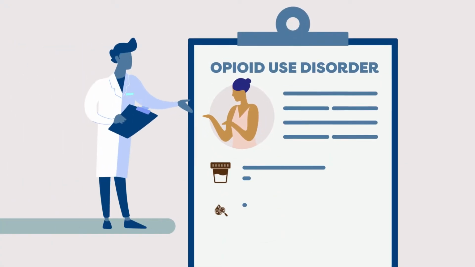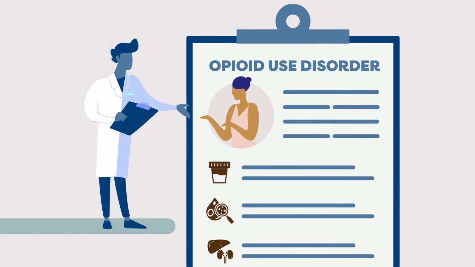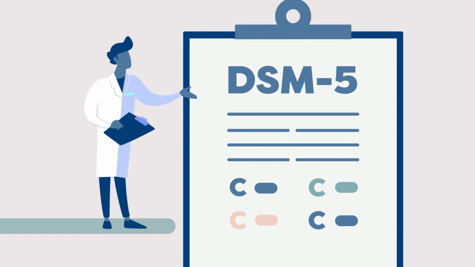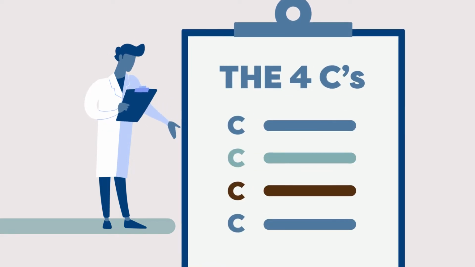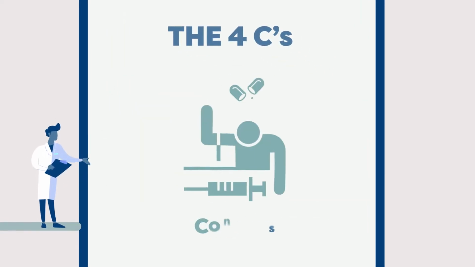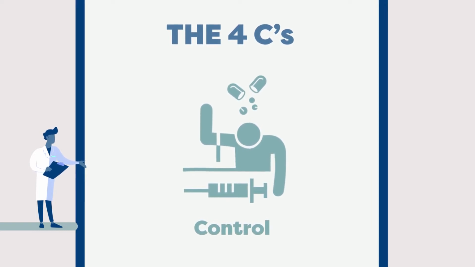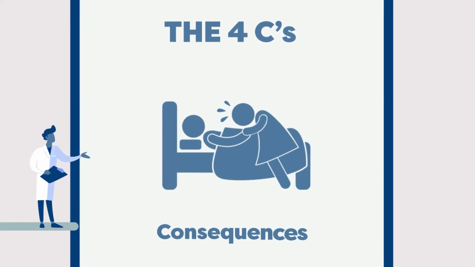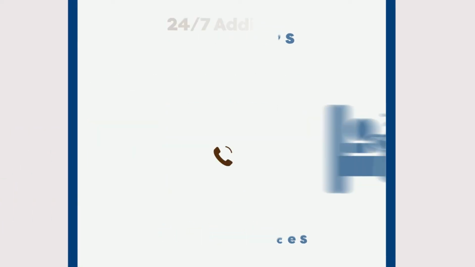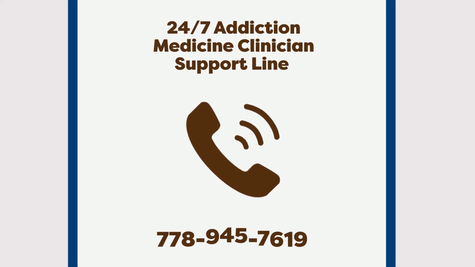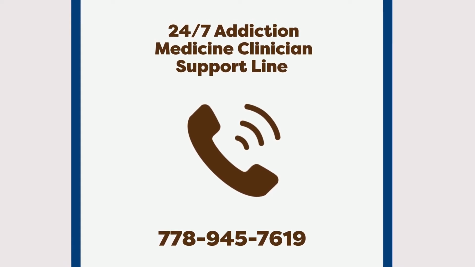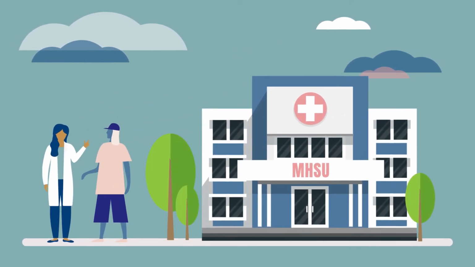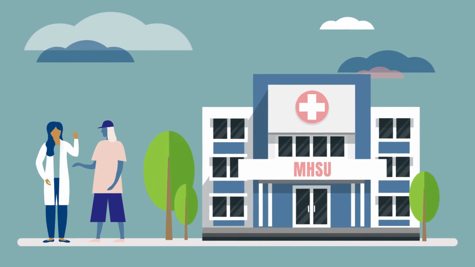First, assess if your patient has an opioid use disorder. This is confirmed using the criteria in the DSM-5. A simple way to check is referred to as the 4 C's. Do they struggle with cravings? Do they have a loss of control over the amount or frequency they use? Do they have compulsions to use? Or do they use despite consequences? Consult the 24/7 Addiction Medicine Clinical Support Line if you're unsure. If the patient isn't ready for treatment, connect them to local overdose prevention and substance use services.